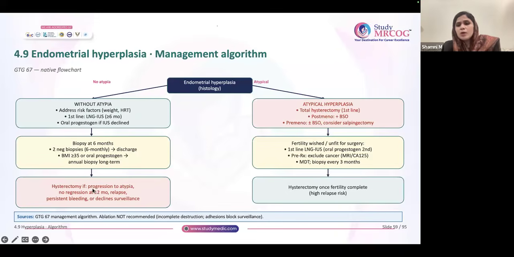What about removal of ovaries? It is always hysterectomy with or without BSO depending on the age group. Postmenopausal patients, remove the ovaries. Premenopausal, give them the choice.